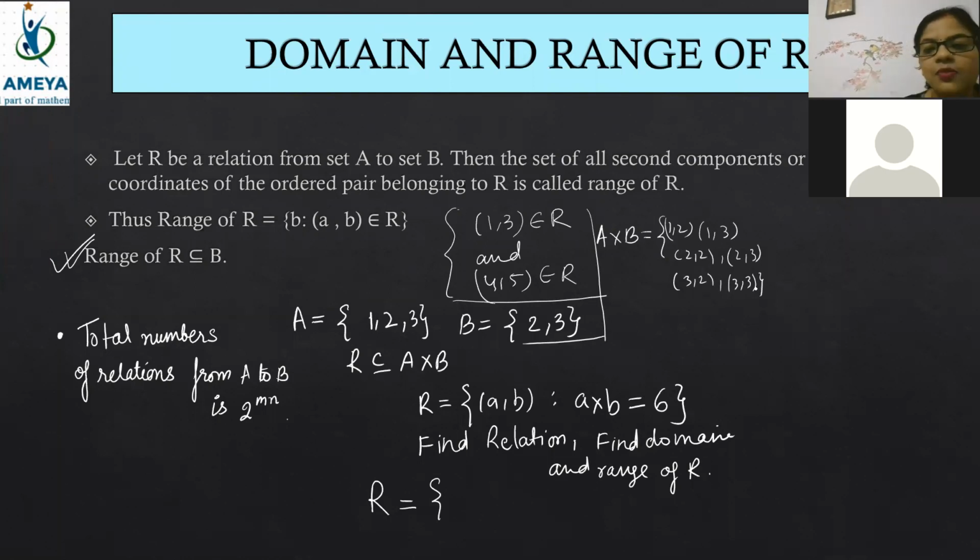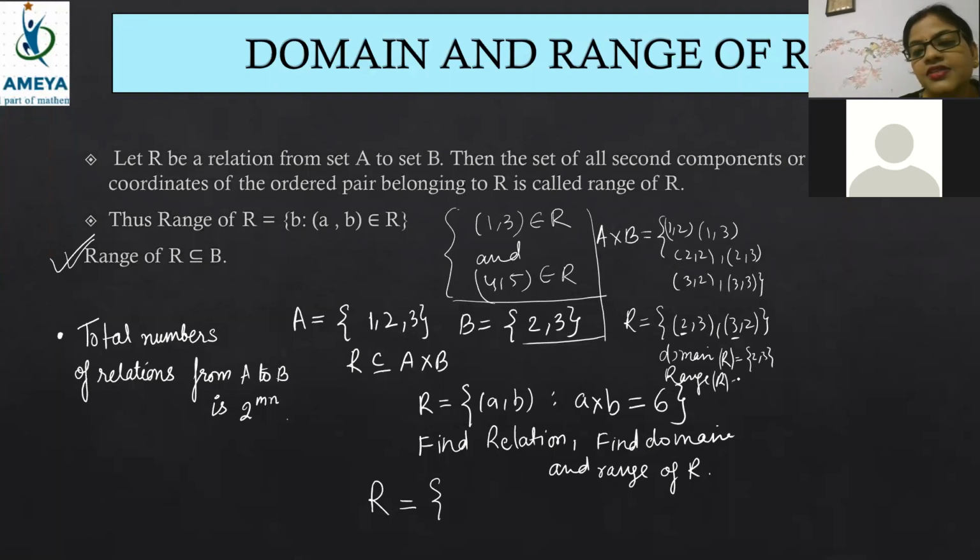Now, out of 6, beta, how many pairs satisfy the relation? The relation satisfying the condition is either 2, 3 or 3, 2. So what is the domain, beta? I told you, the first element is the domain. So 2 and 3. Domain of R, always write, beta, domain of R is 2, 3. Range of R is 3, 2. Fabulous work. Very good. Domain of R is 2, 3. Range of R is 3, 2. And the total number of elements is 6. Super. Very good.